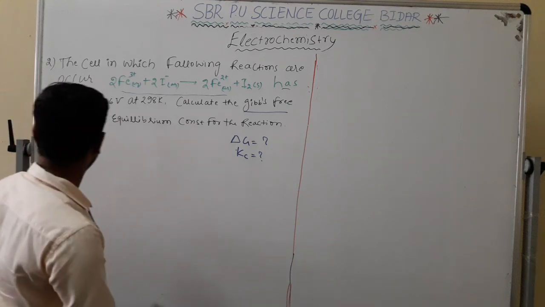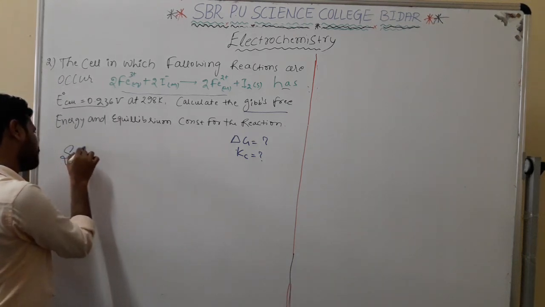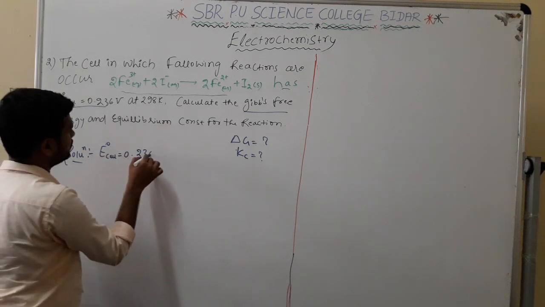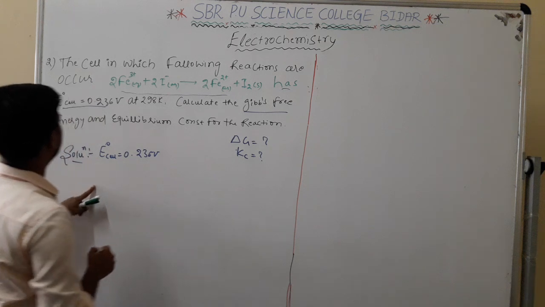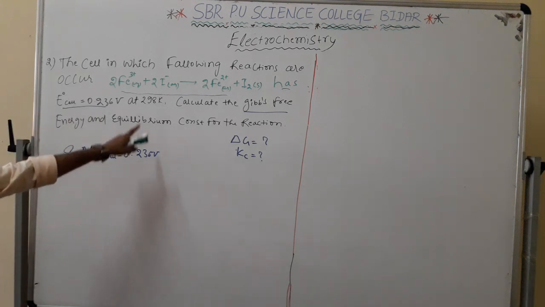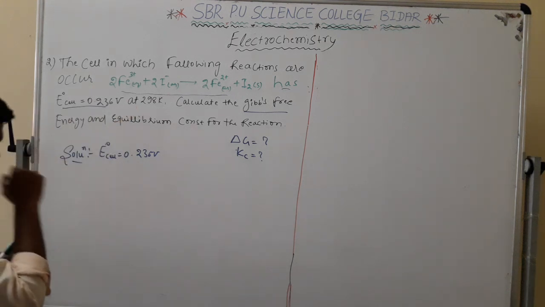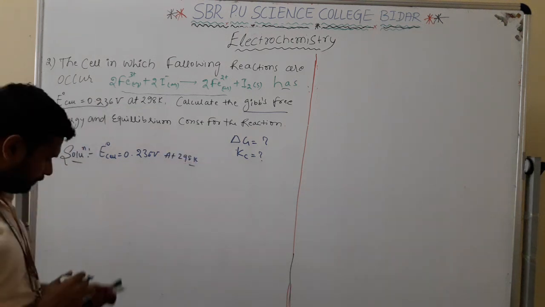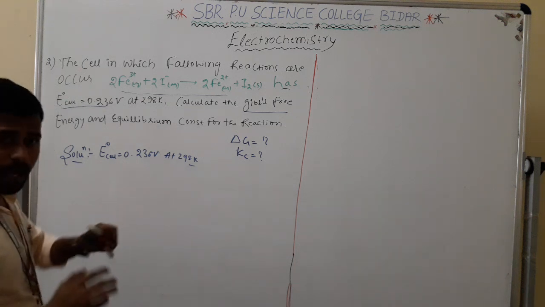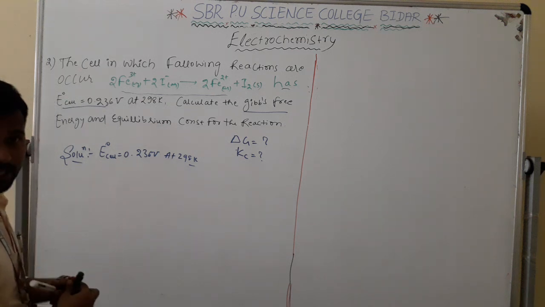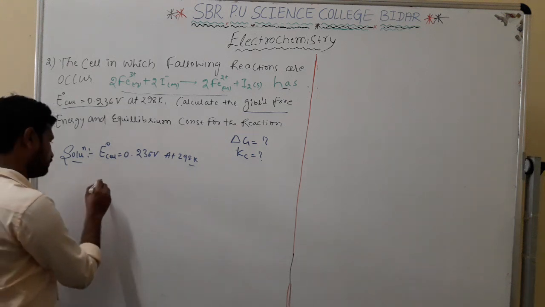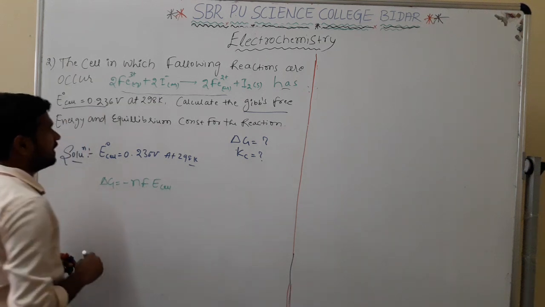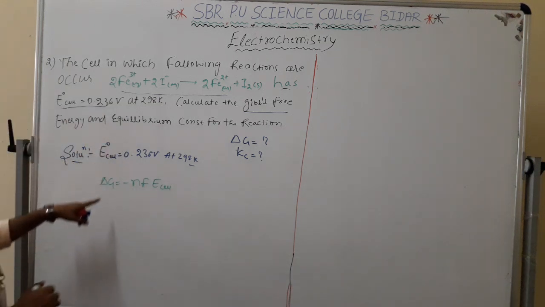Now see, let's take what we are given first. The standard cell potential is given, that is 0.236 volt. At temperature 290. First I am applying the delta G formula. Delta G you already know: delta G is equal to minus n F E cell. Calculate the Gibbs free energy first.